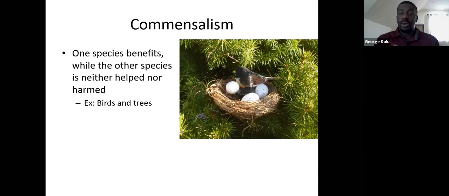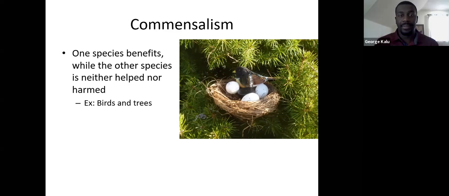Now, this isn't going to impact the tree in any way, because the tree is not going to be affected by this. It's not going to affect the tree's ability to perform photosynthesis. The breaking of the branches doesn't affect the tree's ability to survive. So the tree is neither helped nor harmed here. Building the nest doesn't do anything for the tree, but it does help the bird. So this would be a commensalistic relationship where the bird species benefits while the tree is not helped or harmed in either way.